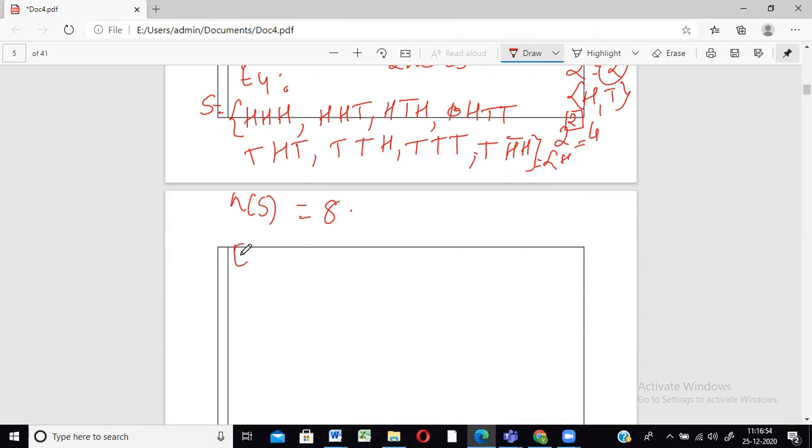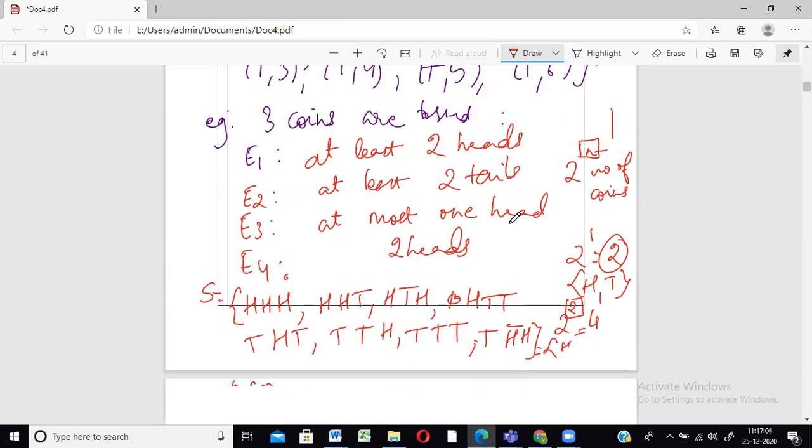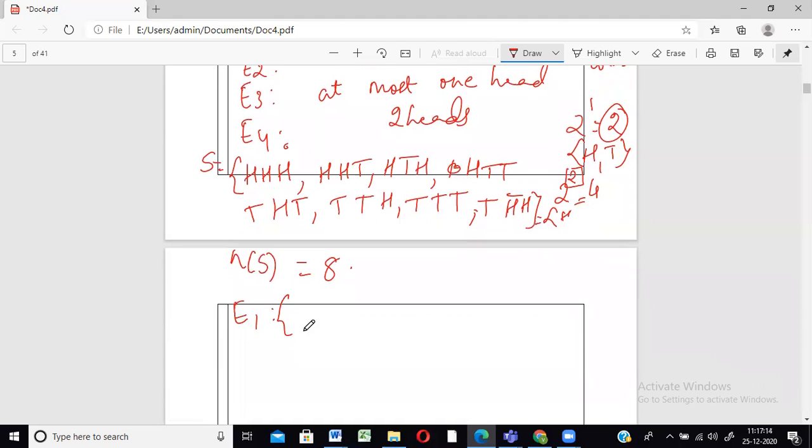Now for each and every event, we're going to find out the number of elements in that event. Suppose E1. What was our E1? At least 2 heads. I've told you, at least 2. More than 2 heads is of course fine. So here we will see, for each element individually, whether it has at least 2 heads. If fewer than 2, then it is not okay.